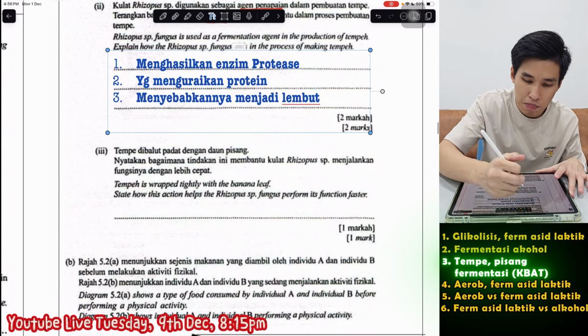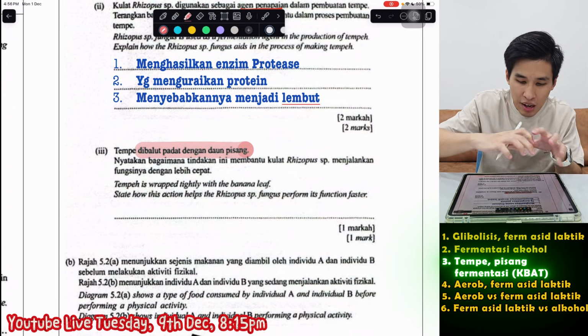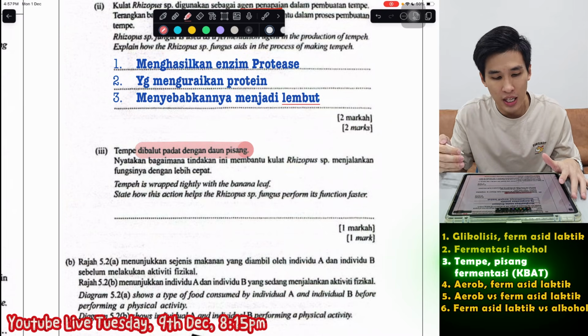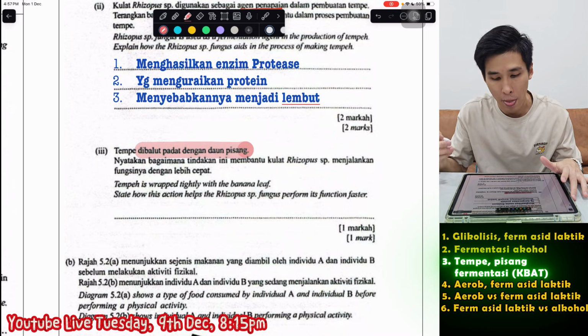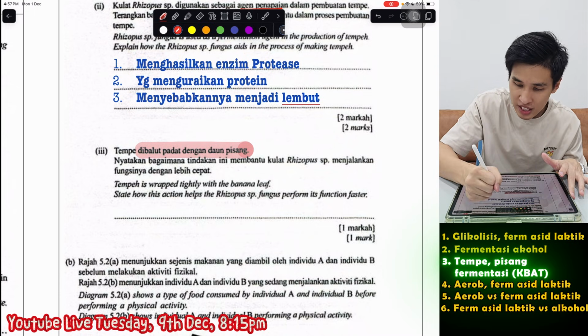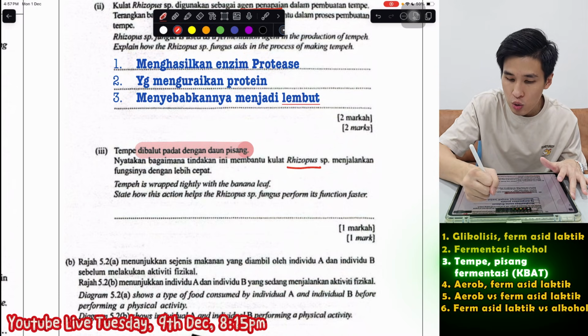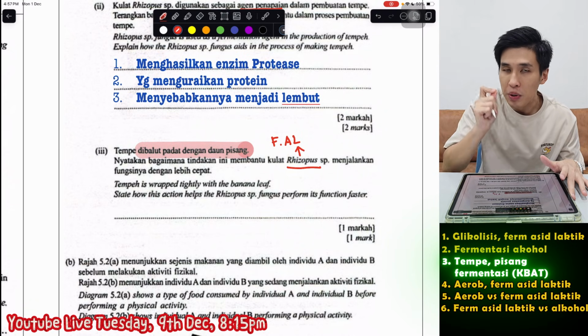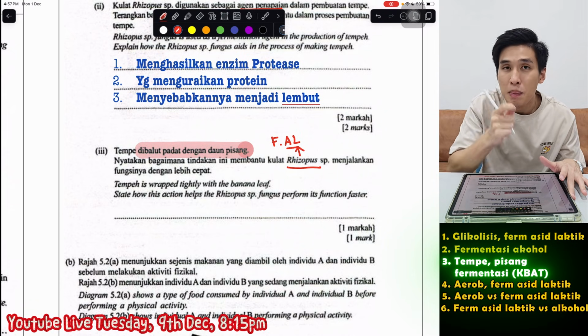Next, tempe dibalut dengan daun pisang, wrapped in banana leaf. Bagaimana tindakan ini membantu kulat rhizopus menjalankan fungsi dengan lebih cepat? So, other than the enzyme, this fungus also menjalani fermentasi asid laktik. That's why tempe, because of asid laktik, asid is rasa masam, sour.